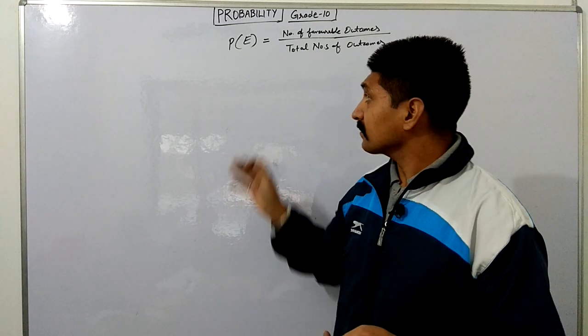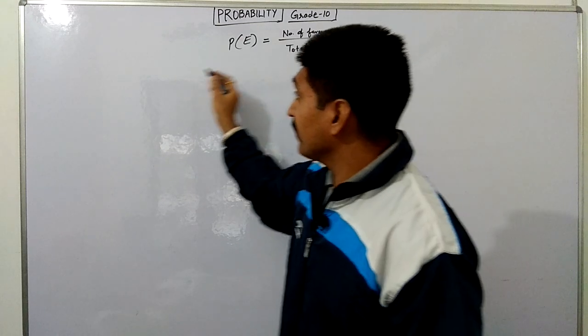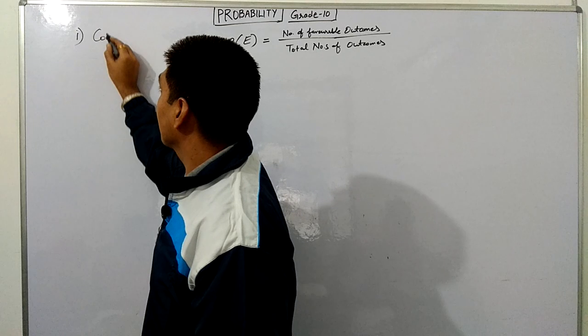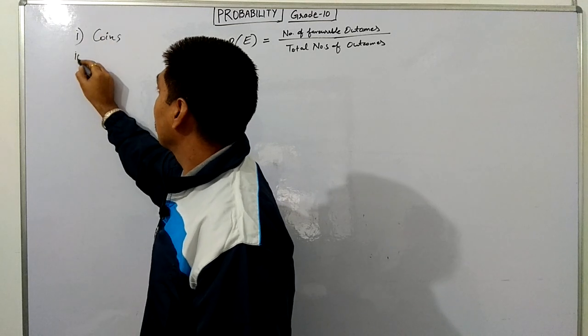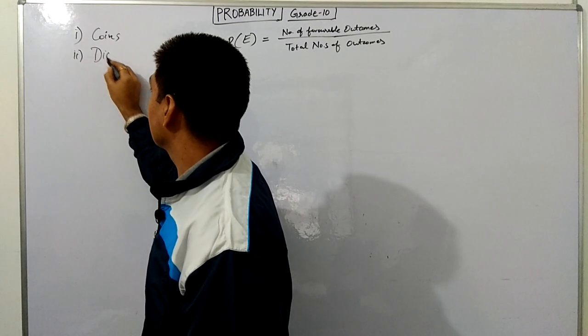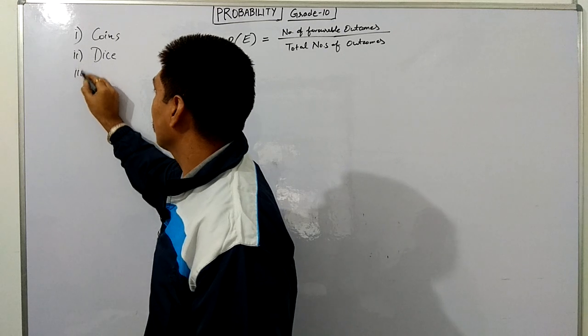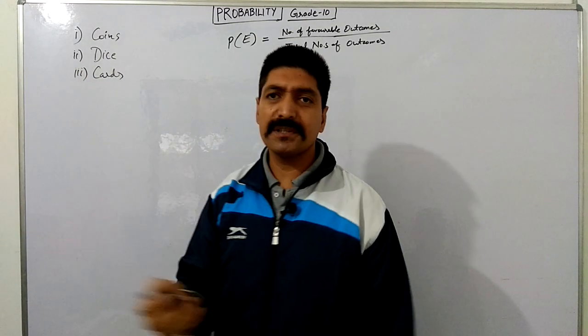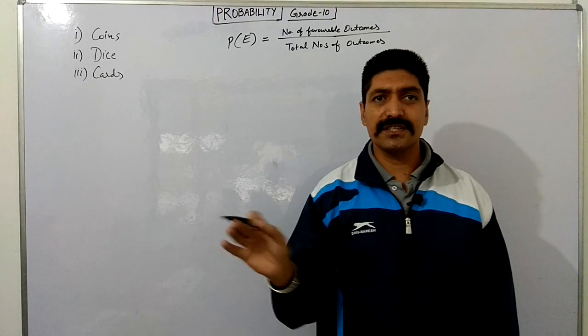Here we will discuss some concepts regarding coins, dice and playing cards. We have so many day-to-day life examples which we will discuss.